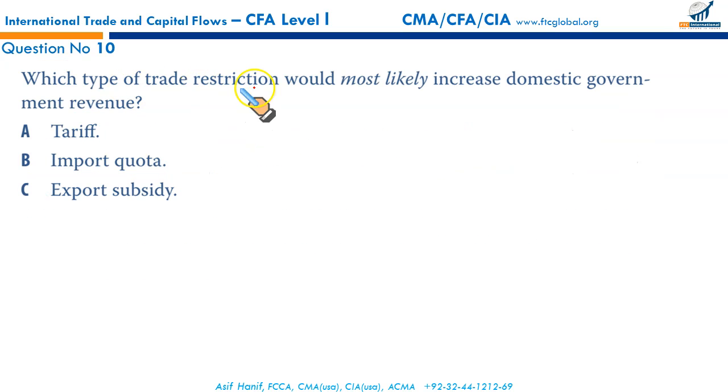Which of the trade restrictions would most likely increase domestic government revenue? Clearly, a tariff is the customs or import taxation. Imposition of a tariff will increase domestic government revenues. A tariff is basically a tax on imported goods, and this tax is collected by the government, meaning the government's revenue would increase. That's a straightforward question.